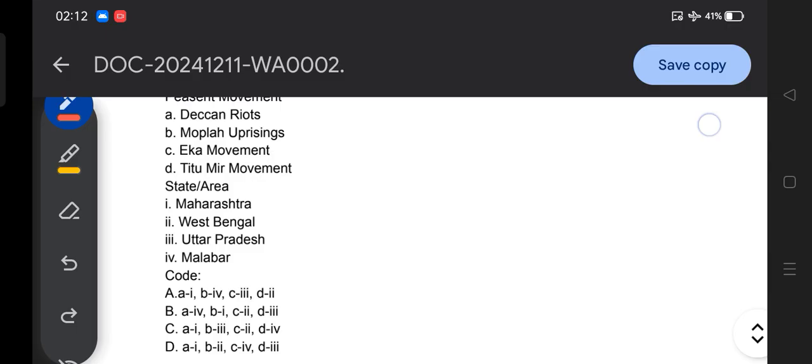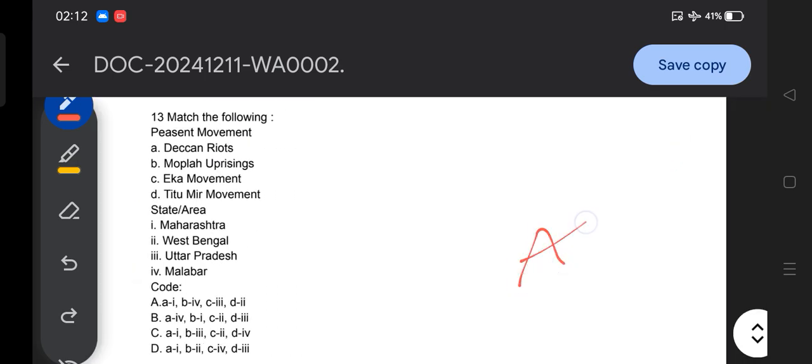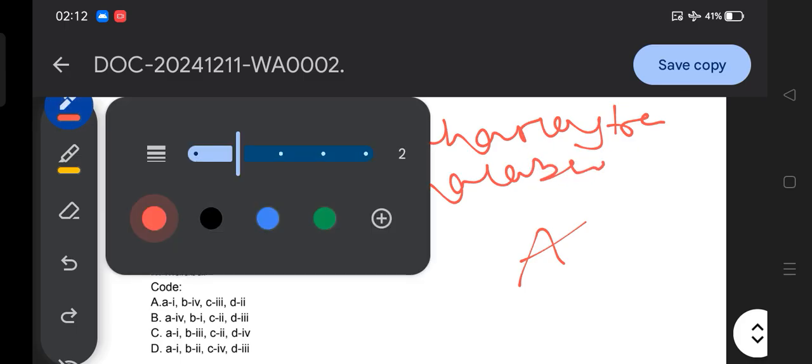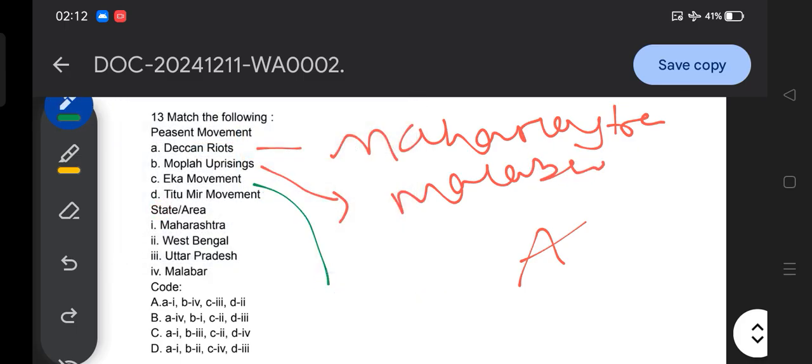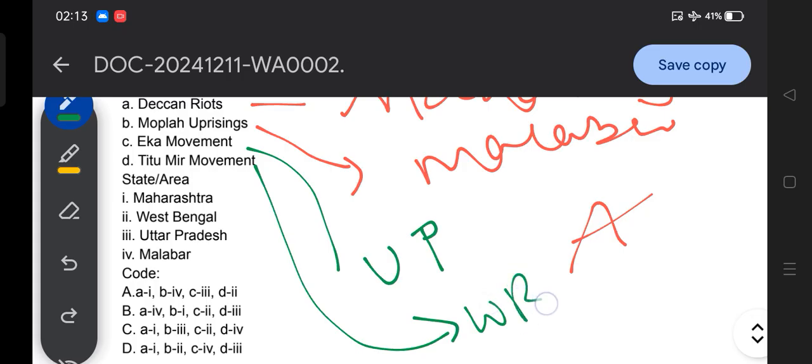So I believe you were able to provide the correct answer. Let me provide it. The answer for this question is option A. That means Deccan Riots, Maharashtra. Then Moplah uprising, Malabar. Then Eka movement, Uttar Pradesh, and Titumir movement, West Bengal, that is WB.